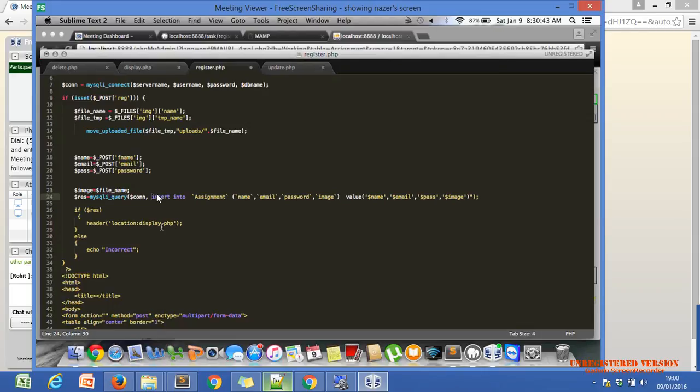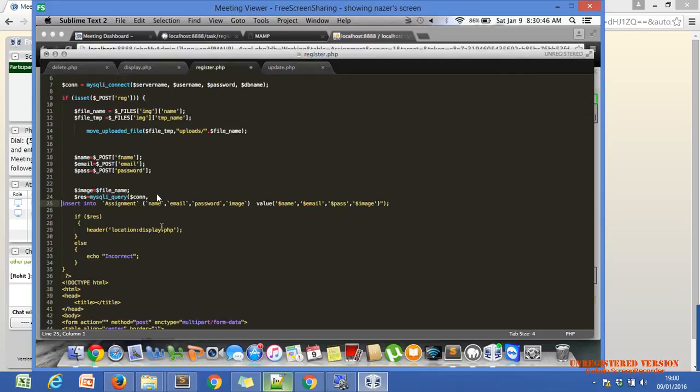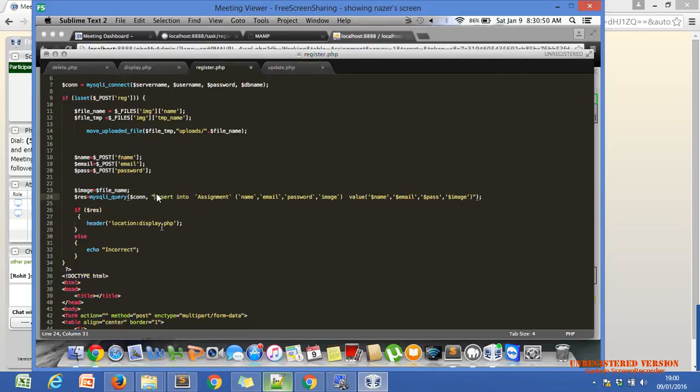Copy this query of line number 4, the whole query and double quotes also. Paste it just before line number 24, means hit enter. You can cut with Ctrl+X also if you want. On line number 23, just hit enter.